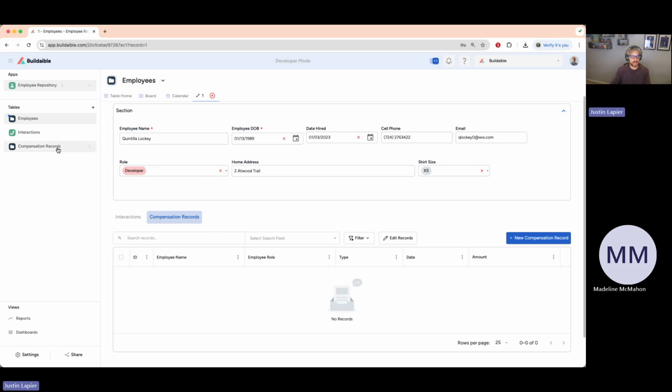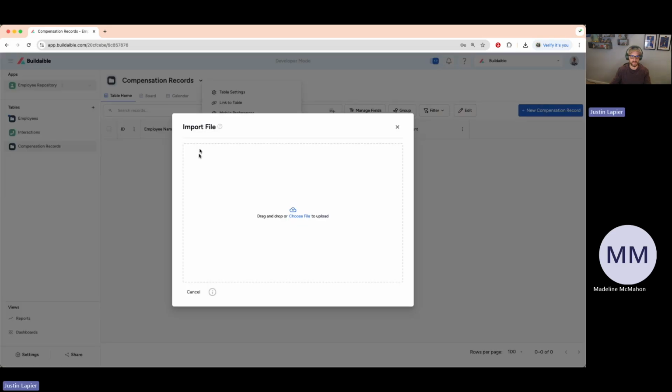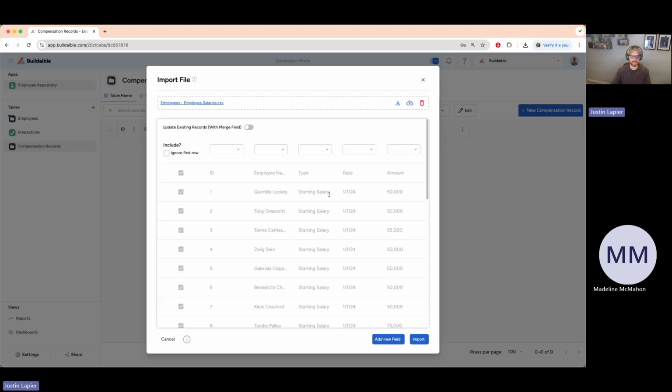So let's go back to the compensation records, and we're going to hit this down arrow right here and hit import data. And now I'm going to go ahead and choose that file from my desktop and drop it in. So now that has come in.